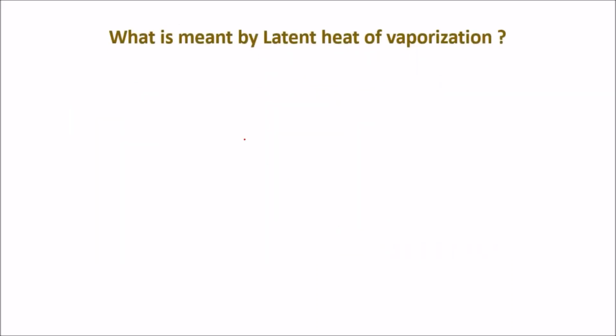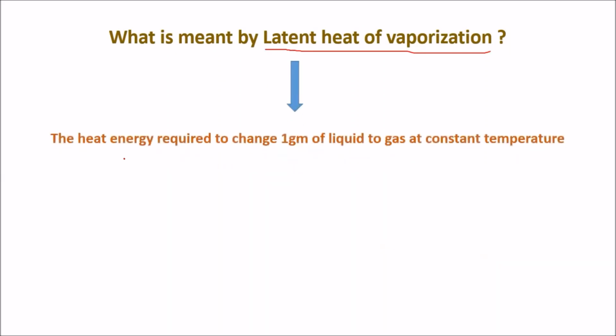What is meant by latent heat of vaporization? The heat energy required to change 1 gram of liquid to gas at constant temperature is known as latent heat of vaporization.